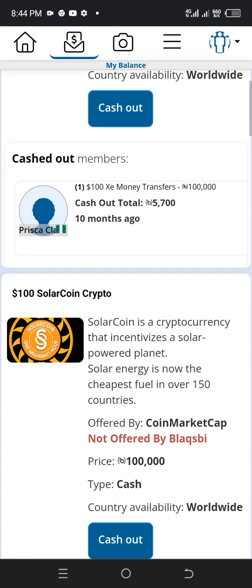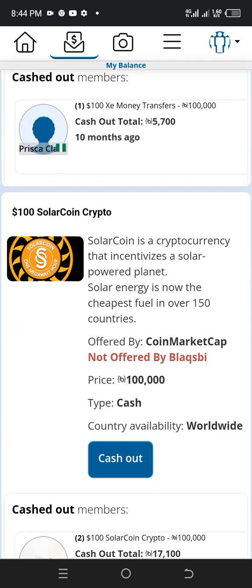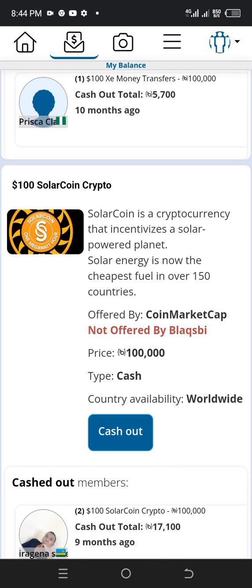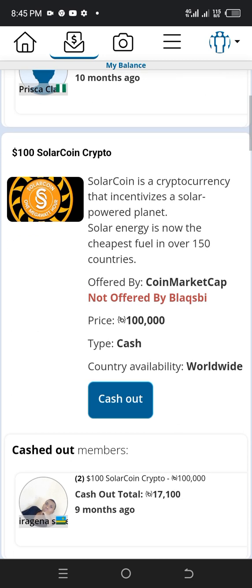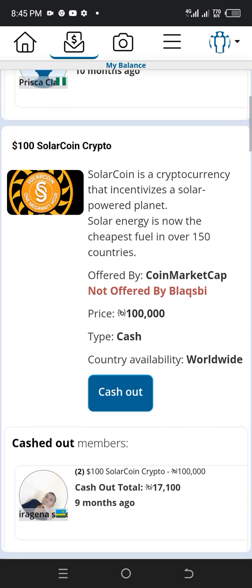On this solar coin, you see you're earning crypto here. You can try this. Solar coin is a cryptocurrency that incentivizes a solar powered planet. Solar energy is now the cheapest fuel in over 150 countries, offered by CoinMarketCap, not offered by Blacksby. The price, 100,000, type cash, country availability worldwide. You can cash out this.